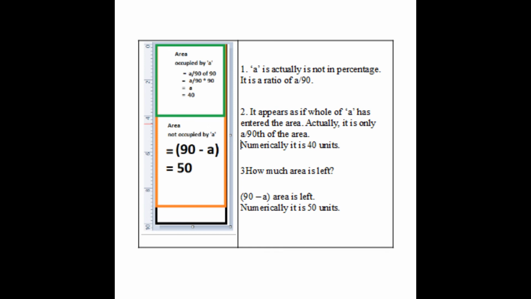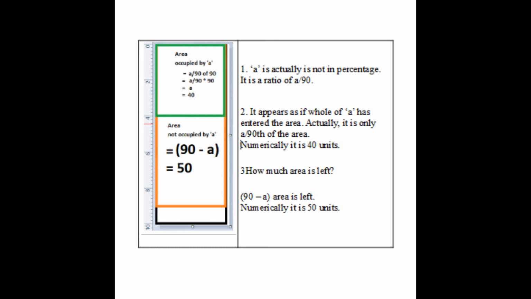Actually, it is only a by 90th of the area which has been occupied by a. As the area available itself was 90 units, it appears as if the whole of a as such has entered the area. Number 3, a leaves the remaining area free. That is, it leaves 90 minus a area, or 50 units, free. This is also very important.